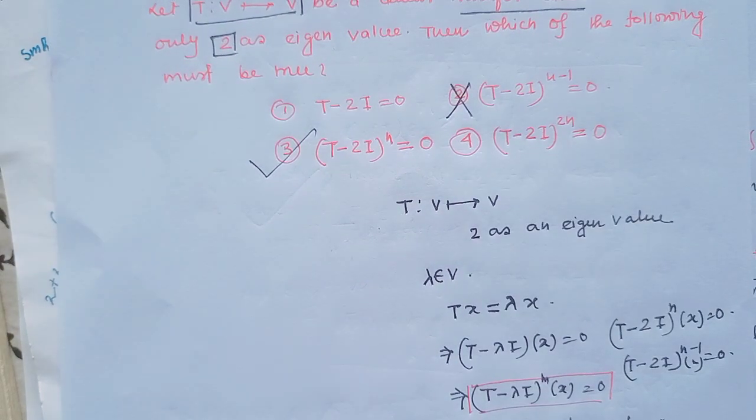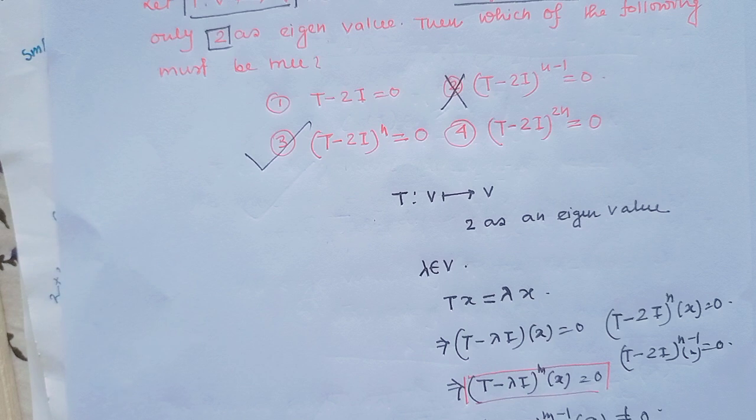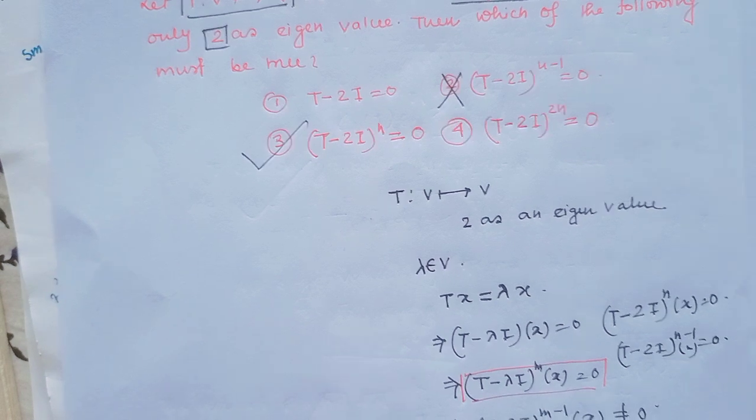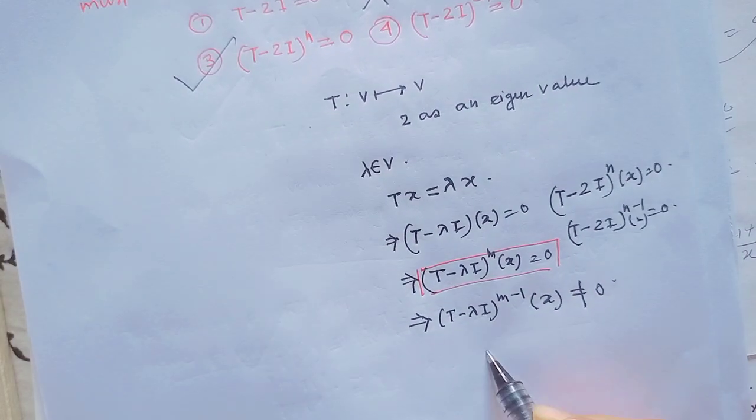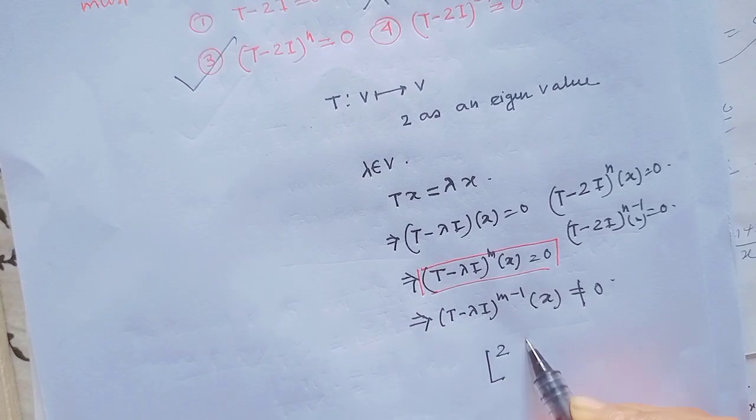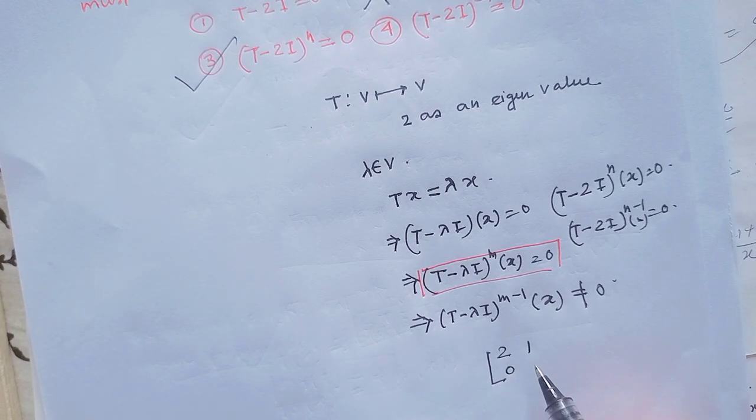Now let's see one example. Consider this matrix A with rows 2 1 and 0 2.